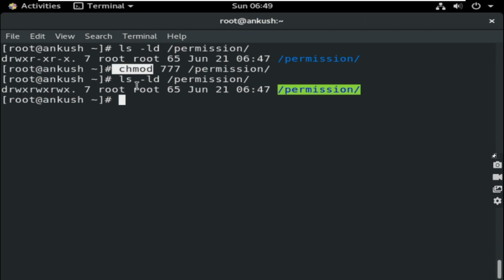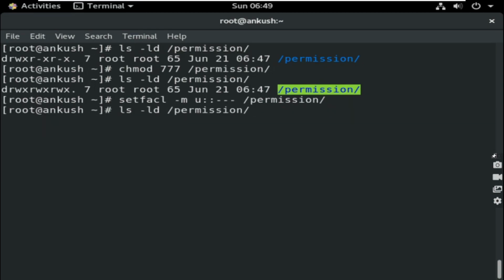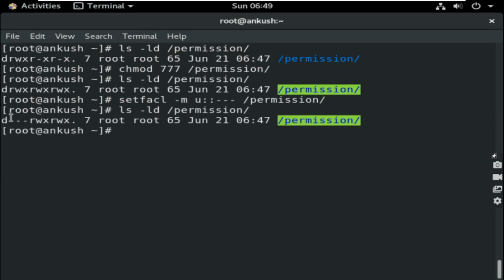Remember there is another command also to change it, that is setfacl. Okay, setfacl -m user. Now I will not mention the username, just double colon, so you skip the middle one, the username. I am mentioning --- permission. Okay, so what will happen? No such permission will be there for the user owner. You check for the user owner, the default means the basic permission is changed.